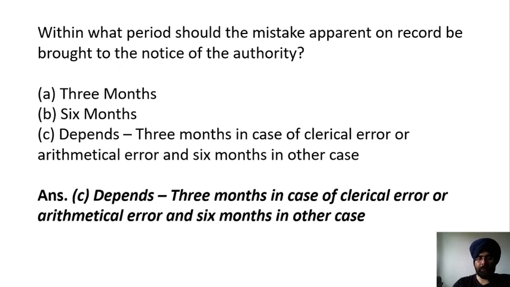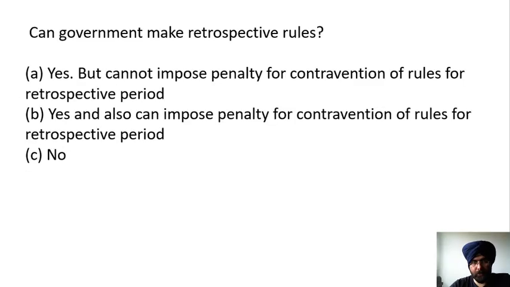So here the correct answer is C. It depends. If it is a clerical error or arithmetical error in the order, then within 3 months the mistake has to be brought to the notice of the authority. In any other case, it's 6 months.